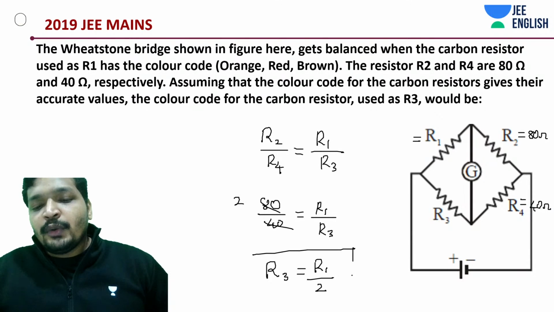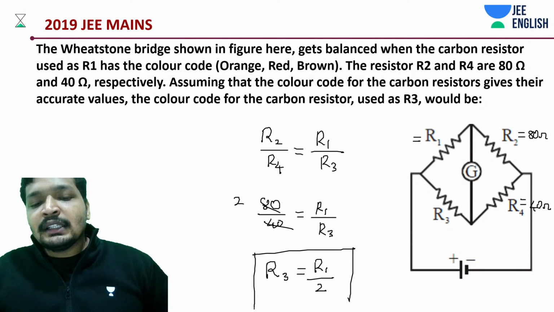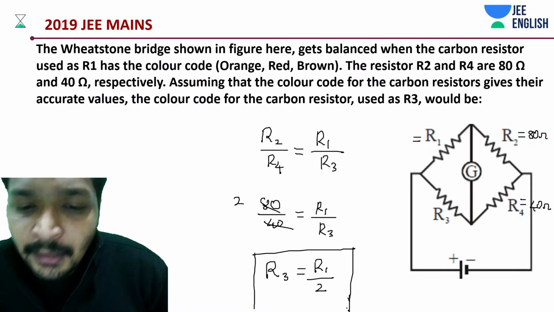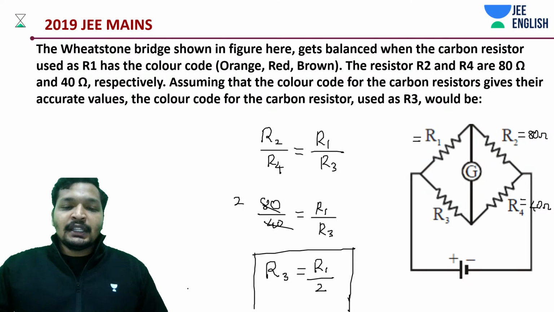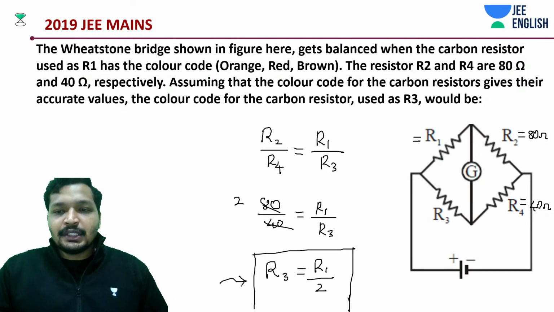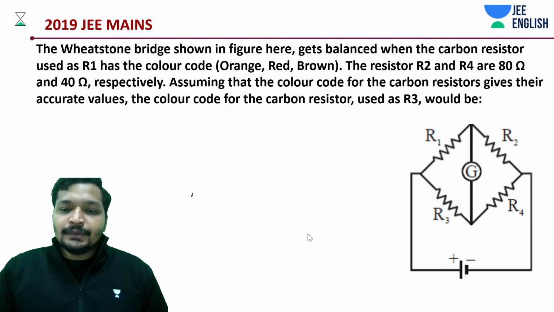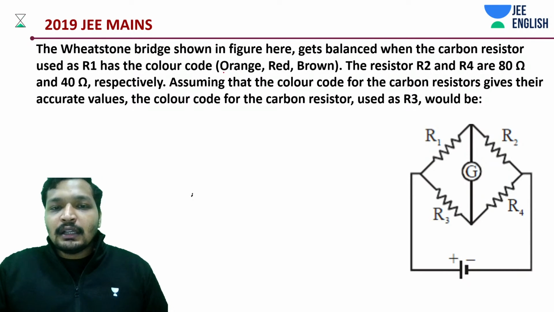Okay. Quickly, this is the only thing that you need to know. We have already done a few problems yesterday. This is one piece of information that we have got: a balanced Wheatstone bridge. Now work around the color coding. What is the only thing that you need to remember for color coding?